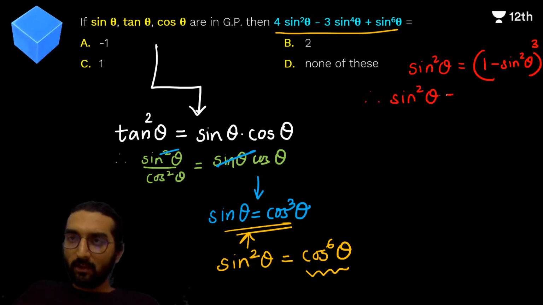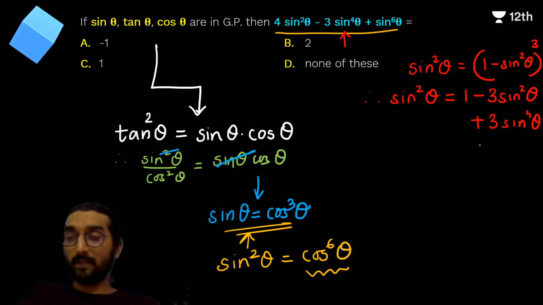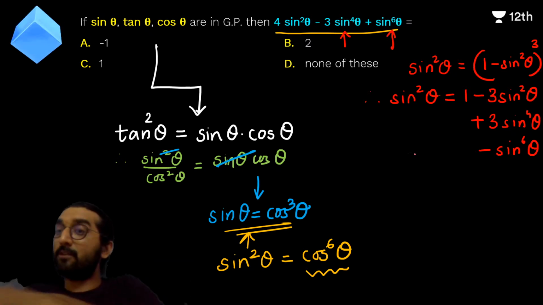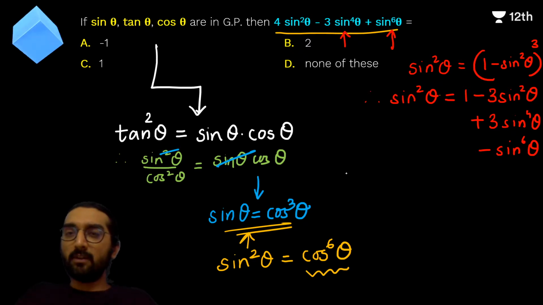So therefore we have sin square theta on the left and on the right we have 1 minus 3 sin square theta, right, plus 3 sine raised to 4 theta। Now I can see a 3 sine raised to 4 theta here। Now that is something that feels like okay, ठीक है, ये सही जा सकता है। Minus sine raised to 6 theta, again something that we have on here, when we put it on the left we'll get plus sine raised to 6 theta, and yes definitely works now।